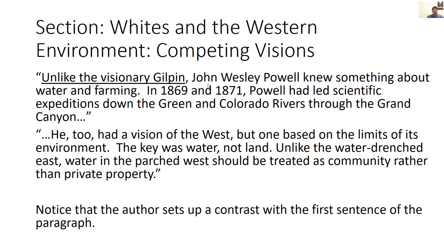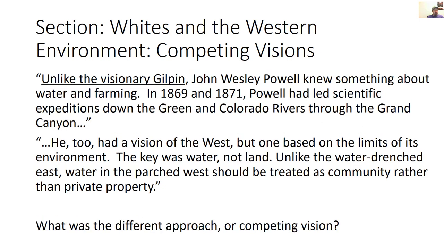Unlike the visionary Gilpin, John Wesley Powell knew something about water and farming. In 1869 and 1871, Powell had led scientific expeditions down the Green and Colorado rivers through the Grand Canyon. He too had a vision of the West, but one based on the limits of its environment. The key was water, not land. Unlike the water-drenched East, water in the parched West should be treated as community rather than private property. Notice that the author sets up a contrast with the first sentence of the paragraph. What was the different approach or competing vision?